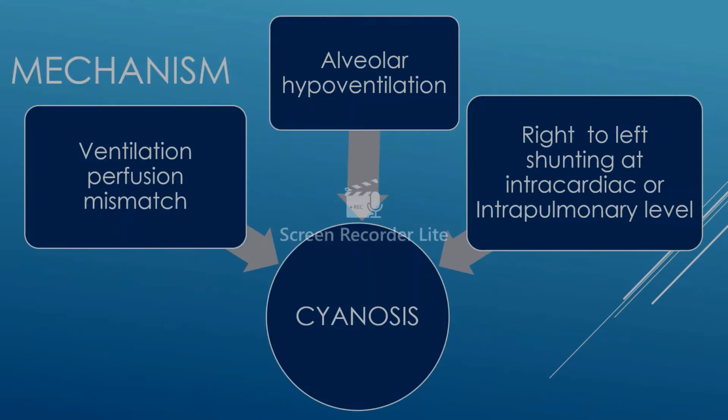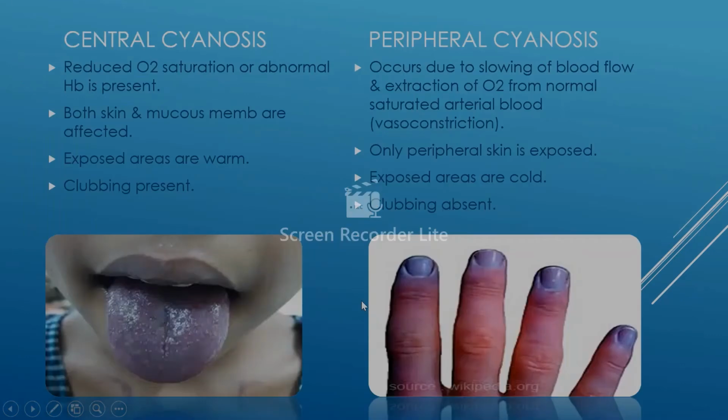What is the mechanism of development of cyanosis? The factors which lead on to alveolar hypoventilation, ventilation perfusion mismatch at the lung level, or conditions causing right to left shunting at intracardiac or the intrapulmonary level lead on to cyanosis. It is classified as central cyanosis and peripheral cyanosis.